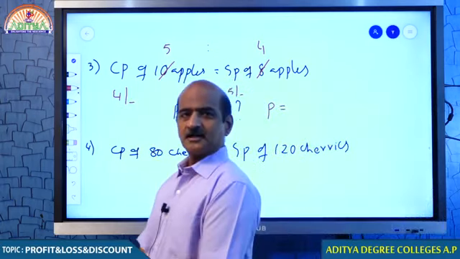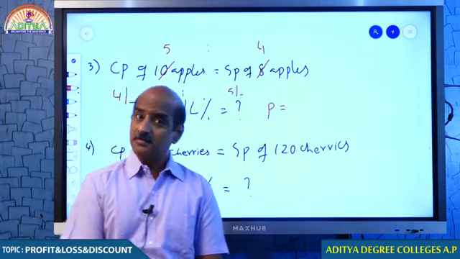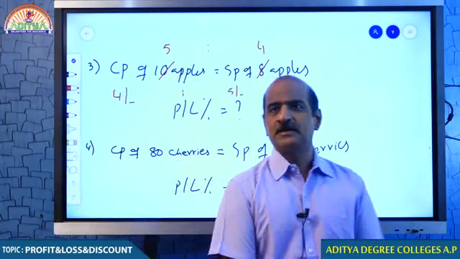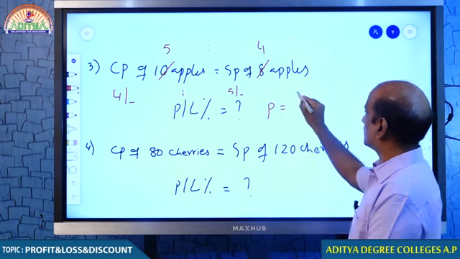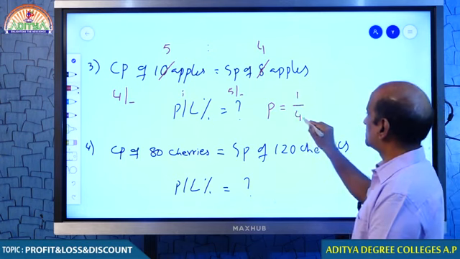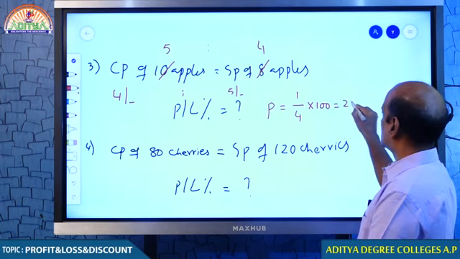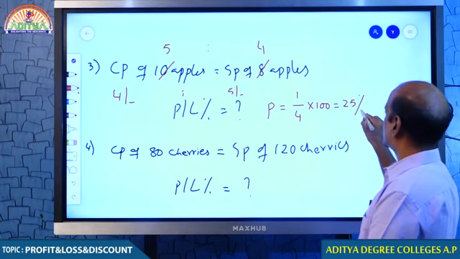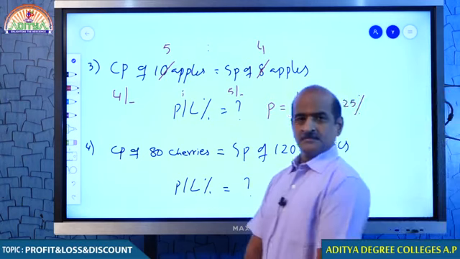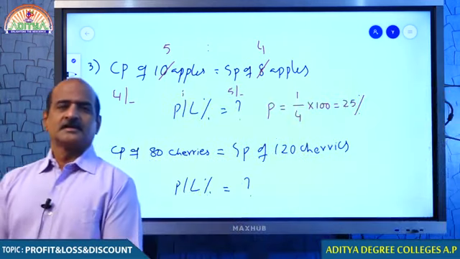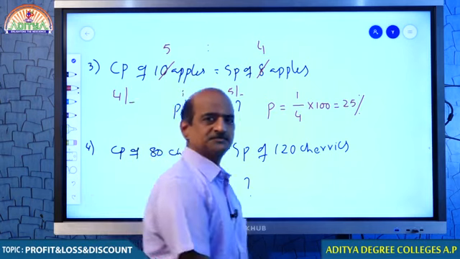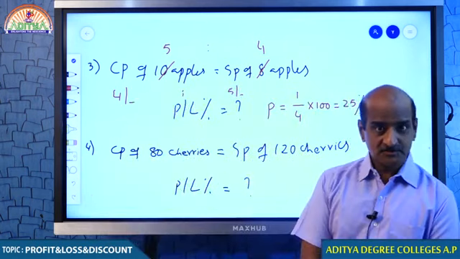Tell me how much is the cost price? 4 rupees. And what price was it sold at actually? 5 rupees. Hence, you must be getting a profit of 1 rupee. Hence, profit percent is given by the formula profit by CP into 100. Hence, your answer is 25%. You understand, my dear students?